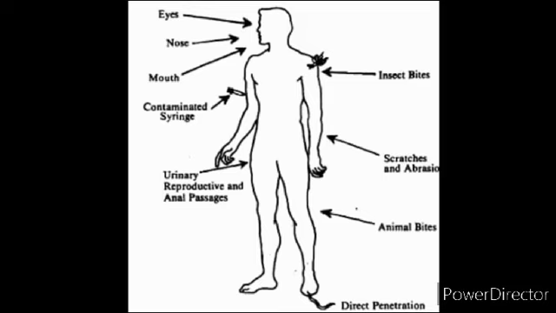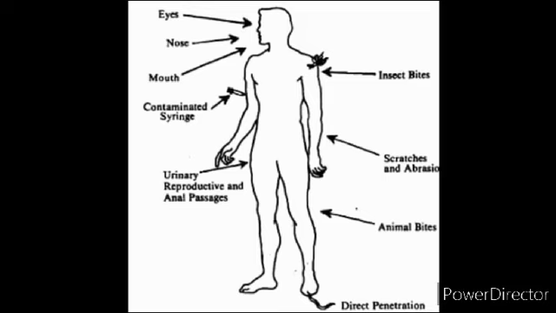Next is animal bites. Animal bites also open the surface of the skin and give a passage to the microorganisms to enter the human body. So on the right hand side, all the means are given which lead to broken skin, and in this way they give passage to the entry of microorganisms inside the human body.